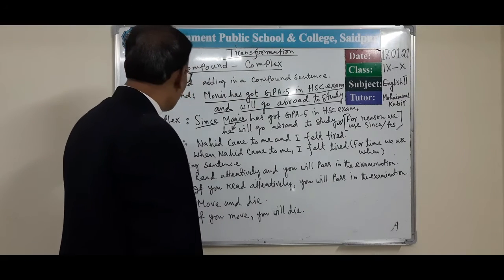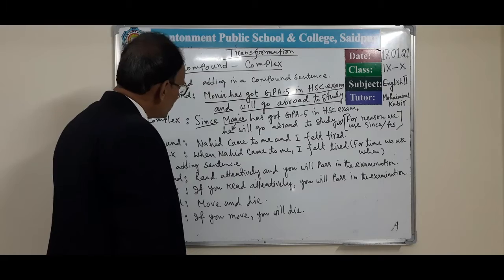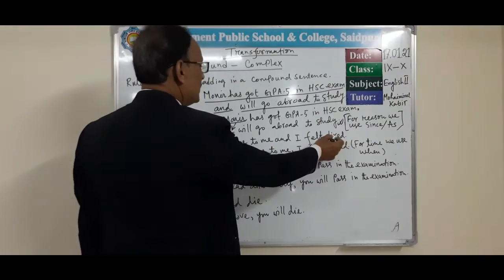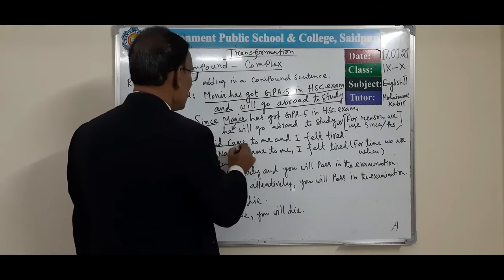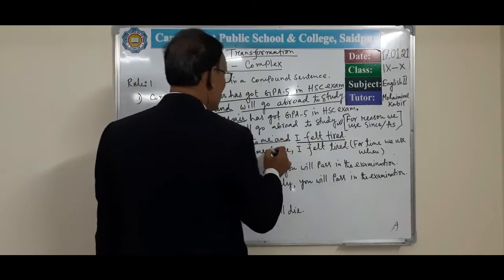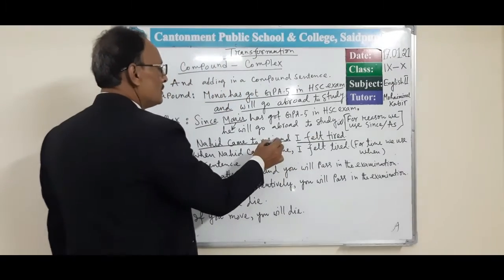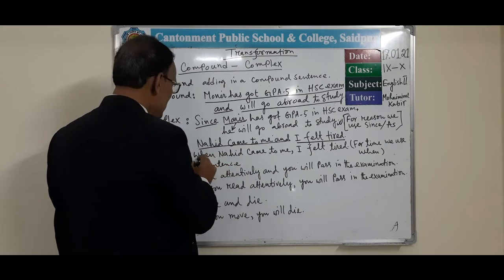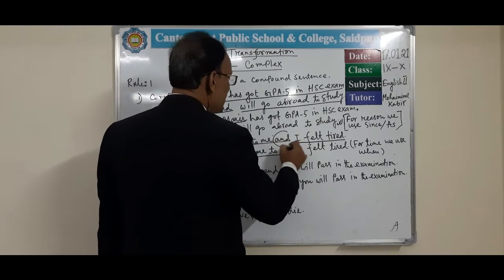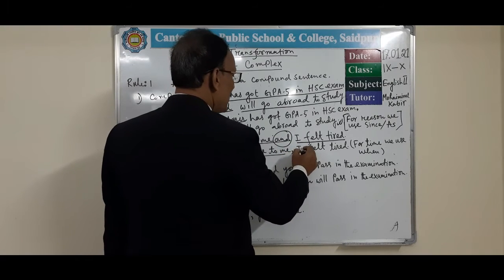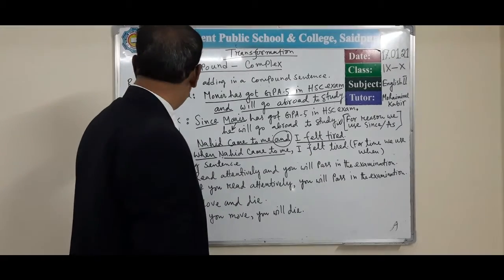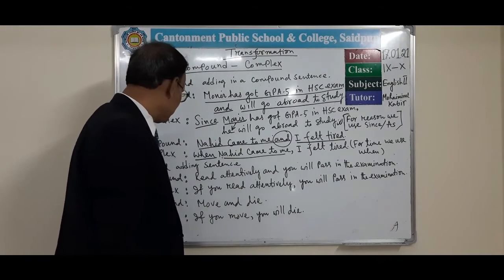Second example, I have written on the board, Nahid came to me and I felt tired. That means it's an independent clause, and it's also an independent clause. So it mentions time, so here we use when. When Nahid came to me, and is omitted, then I put the subject, I felt tired. In this way, you can transform from compound sentence to complex sentence.